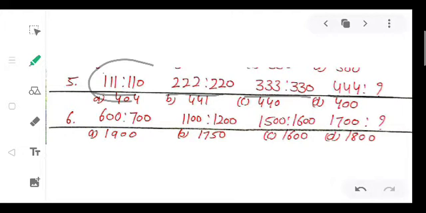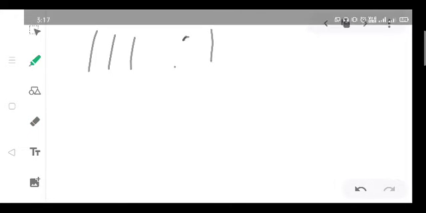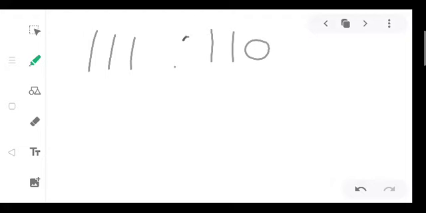Firstly, we will check the analogy between these. See how 111 is to 110. What we have observed here: the first two digits are same and the third digit decreased.